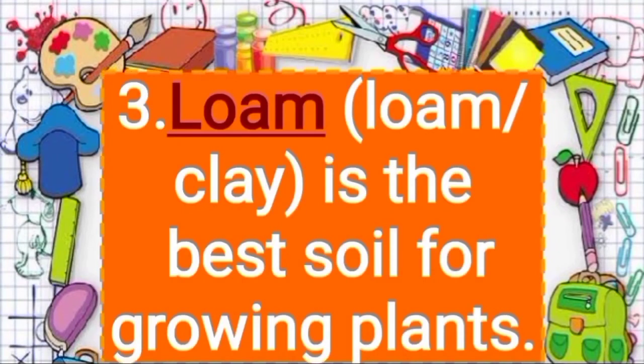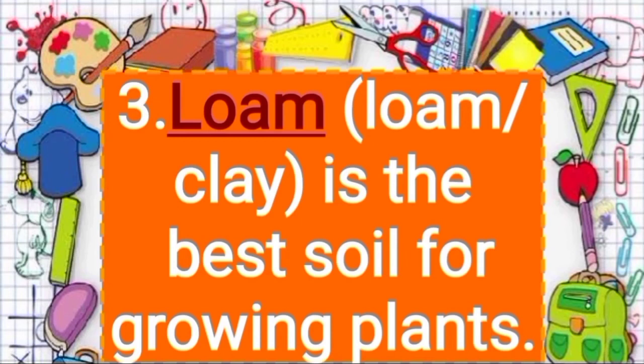Now let's understand third fill in the blank. Dash. First option loam. Second option clay. Dash is the best soil for growing plants. So the question is dash is the best soil for growing plant.